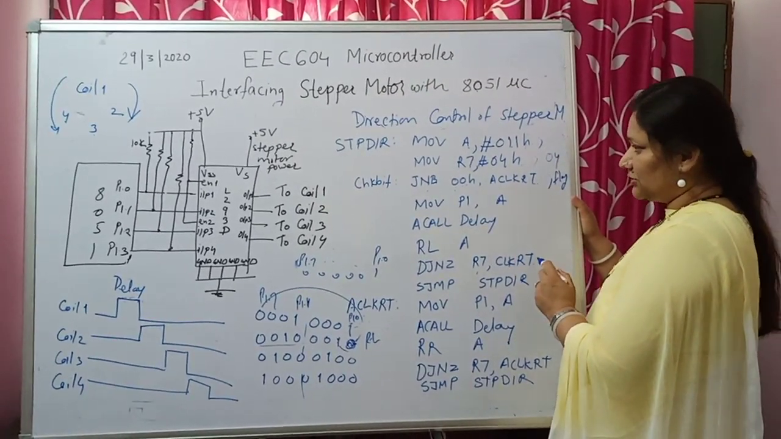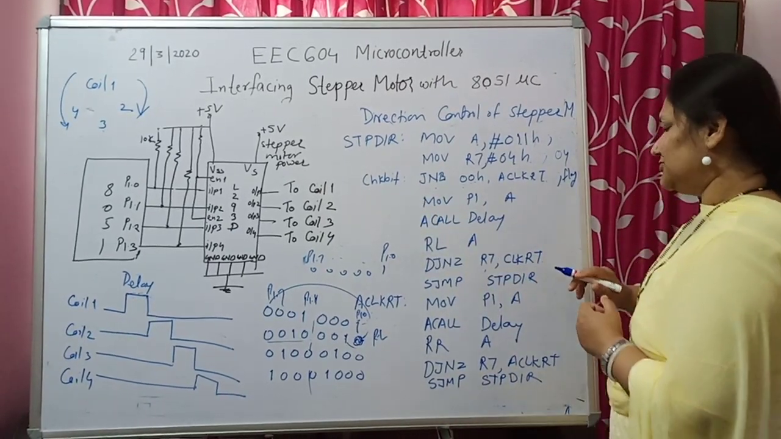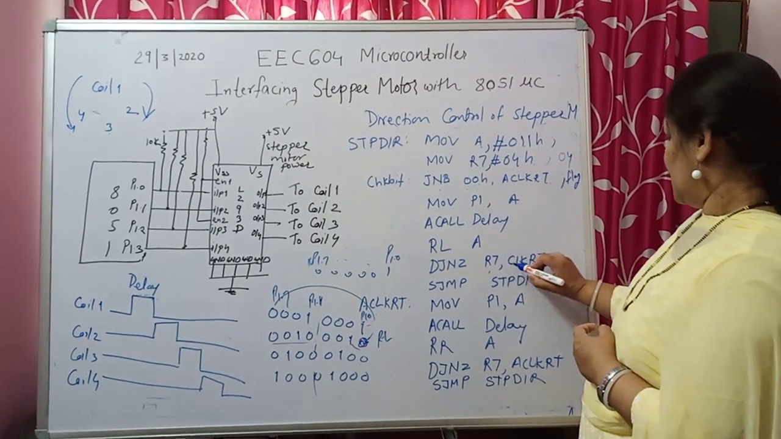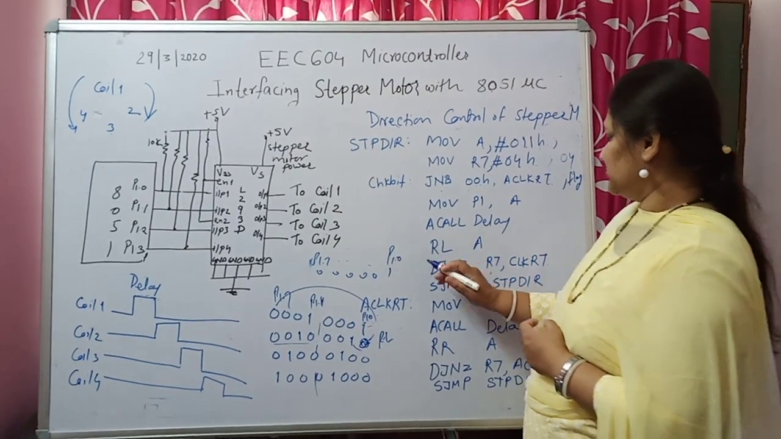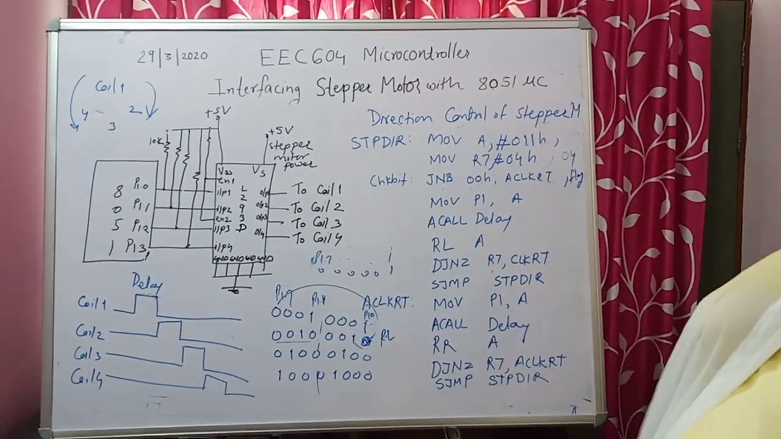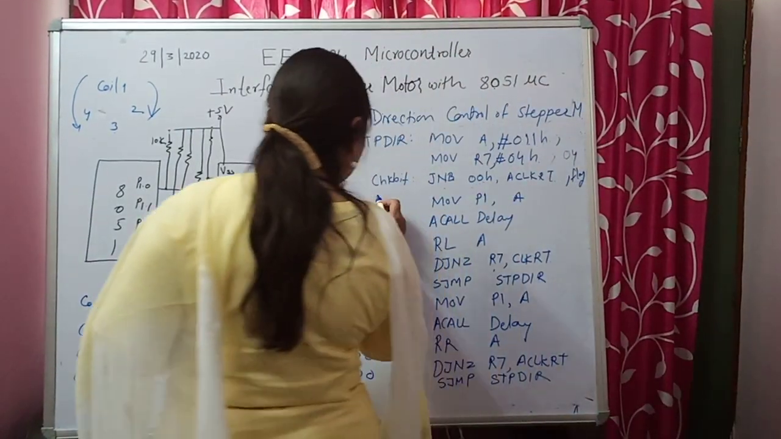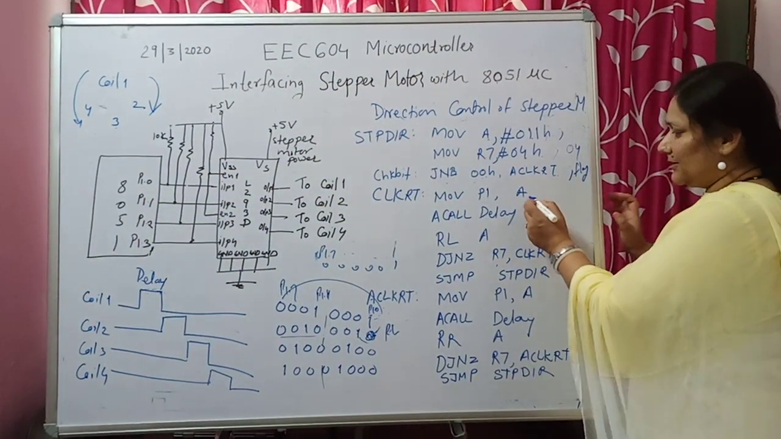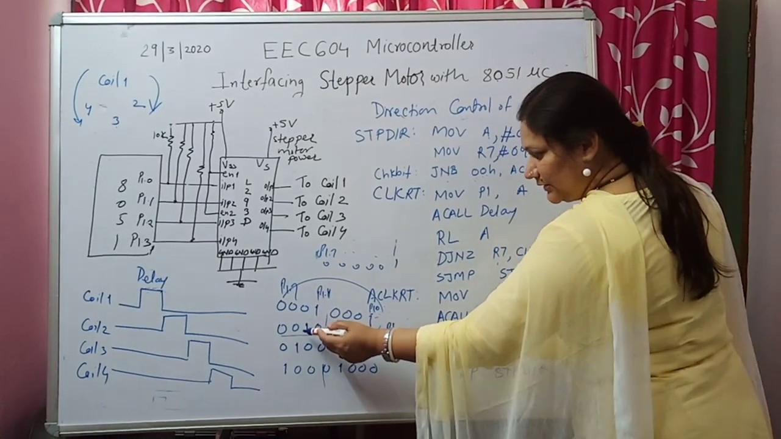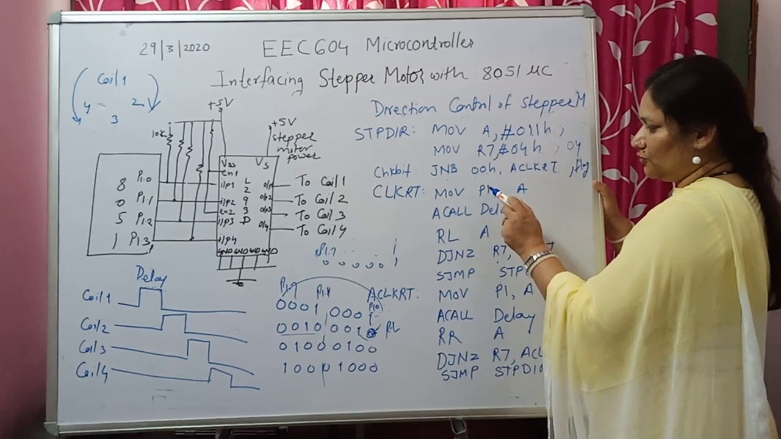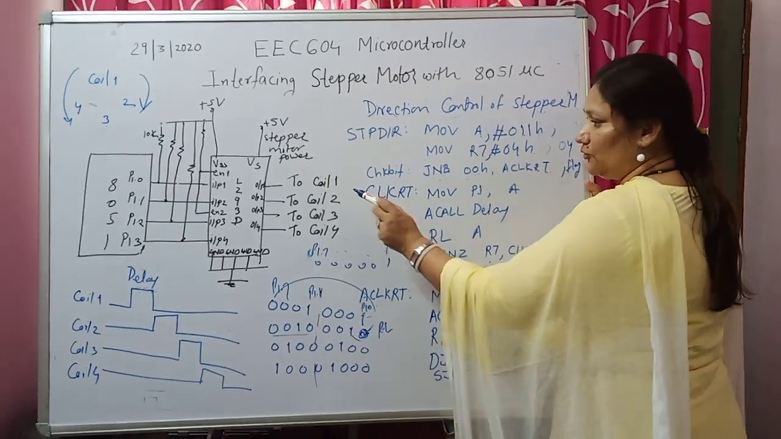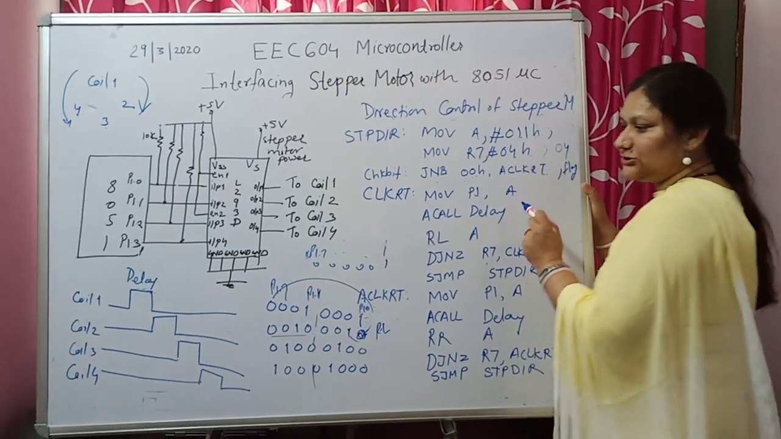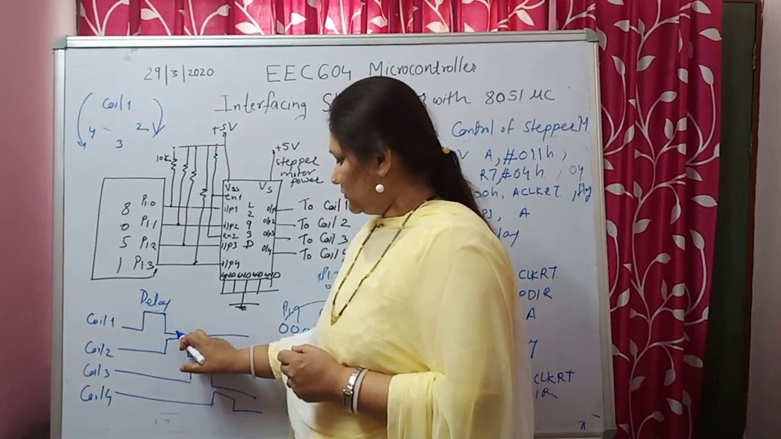What is this clockwise rotation telling you? Clockwise rotation is written over here. You are going to the clockwise rotation, this is your clockwise rotation. Now which pattern has come into the accumulator? The accumulator now contains 22. So the 22 pattern will go onto the port. So instead of coil 1 getting energized, now coil 2 will get energized. Again this is applied for a certain delay, and the delay is called.